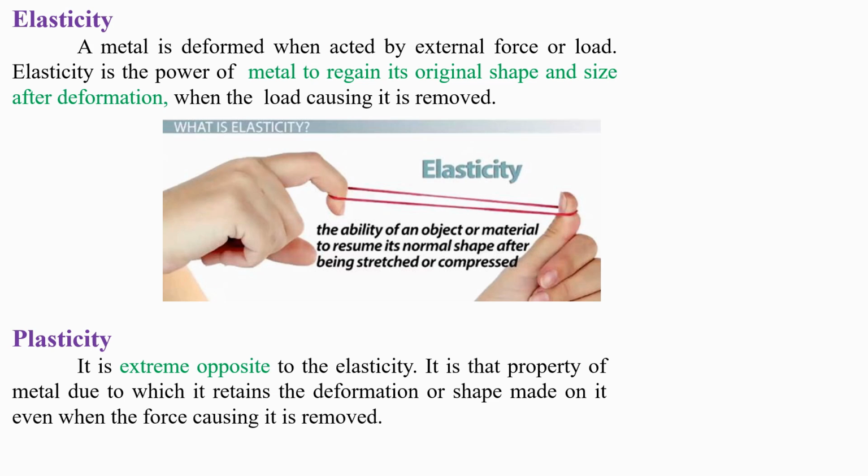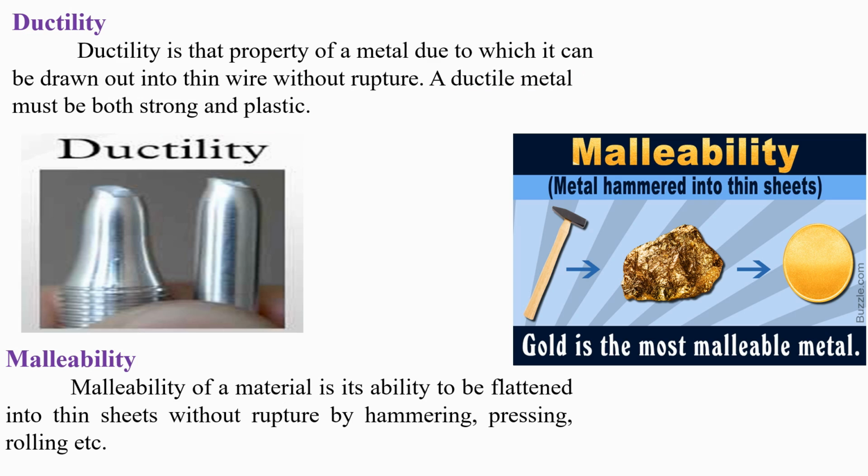Now see what the next property is. Similarly, I have two more mechanical properties of metal, that is ductility and malleability. Please see, if you see my cursor, ductility and malleability. First of all we should discuss this image which is shown here.